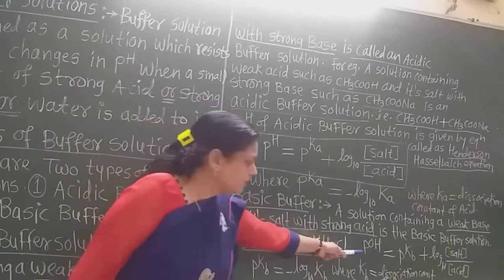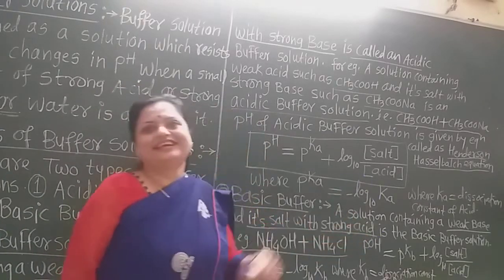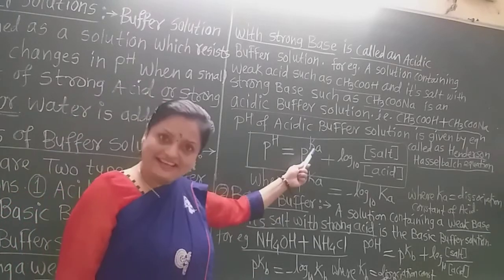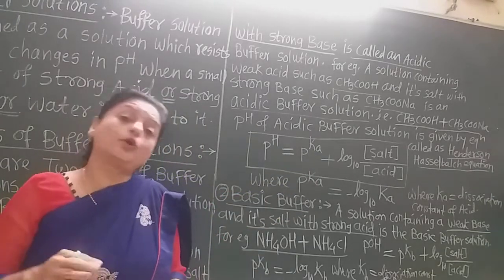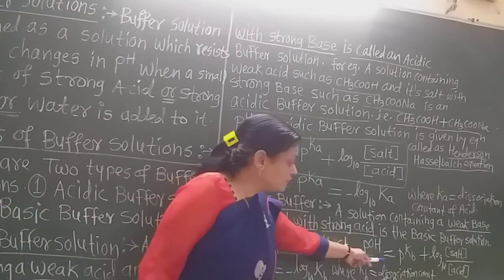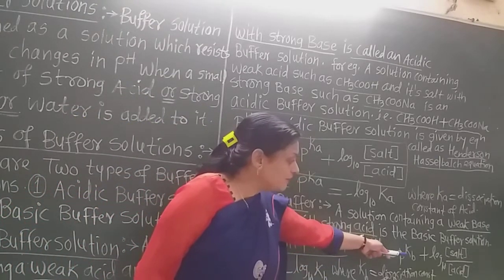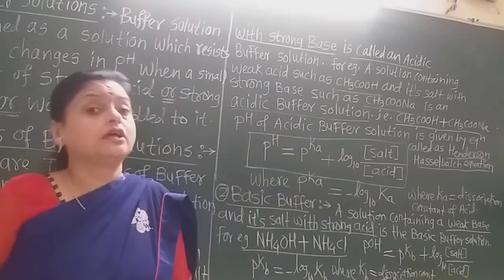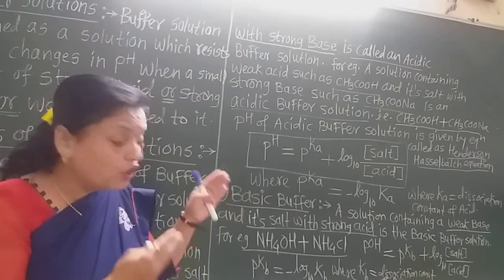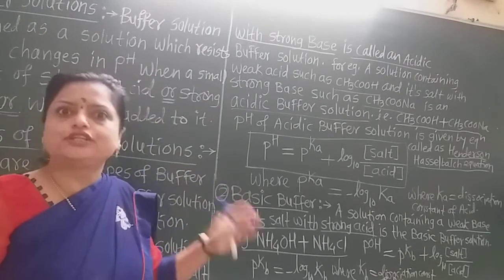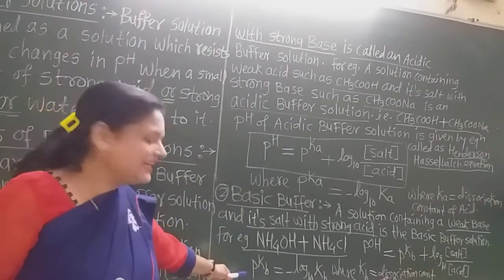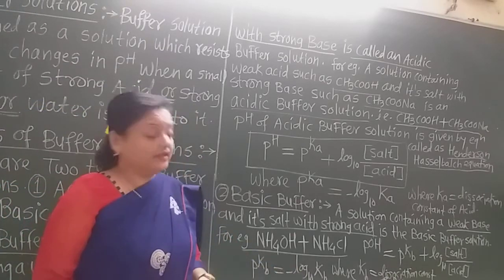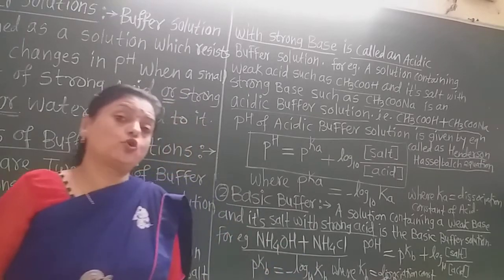So the equation is pOH is equal to pKb. Now here Kb is the dissociation constant of the weak base, and for the acidic buffer Ka is the dissociation constant of weak acid. So pOH is equal to pKb plus log to the base 10 of concentration of salt divided by concentration of base. In the numericals, if we substitute all these values, we can calculate the pOH of that solution, and this pKb is calculated as minus log to the base 10 of Kb, and this Kb is the dissociation constant of the weak base.